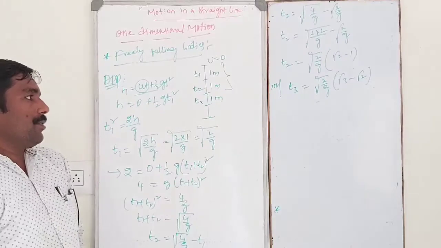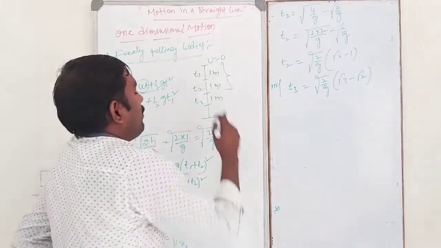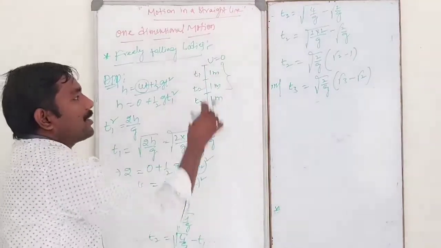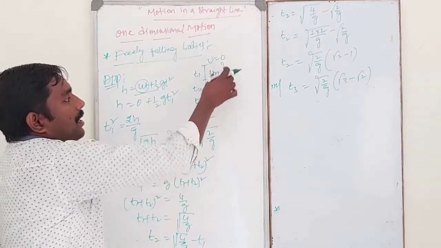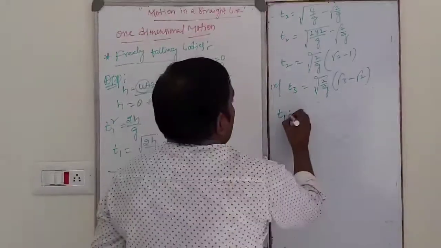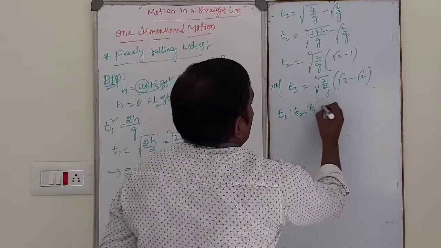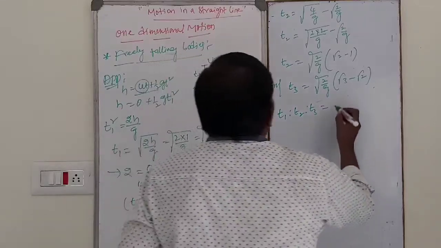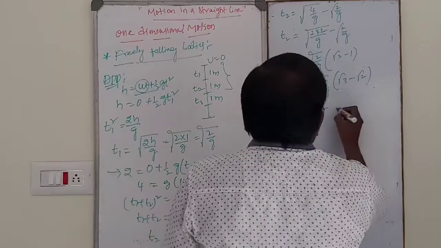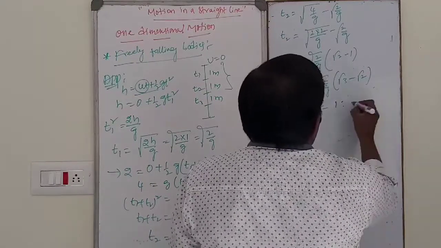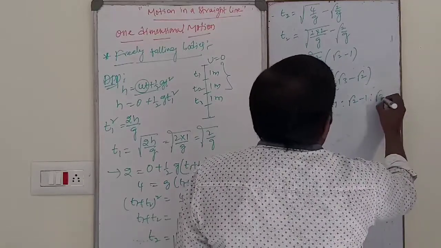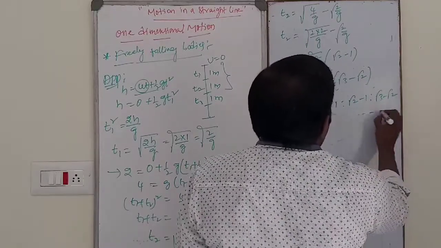Root 3 minus root 2. Therefore, for a body falling under gravity that travels successive distances of 1 meter each, the relation between T1, T2, T3 is 1 is to root 2 minus 1 is to root 3 minus root 2, and so on.